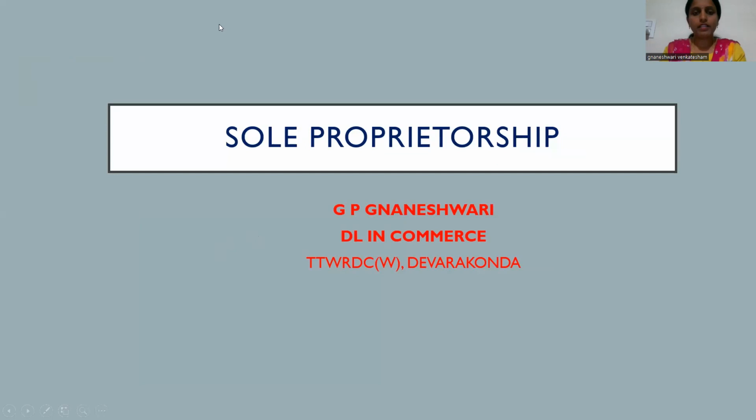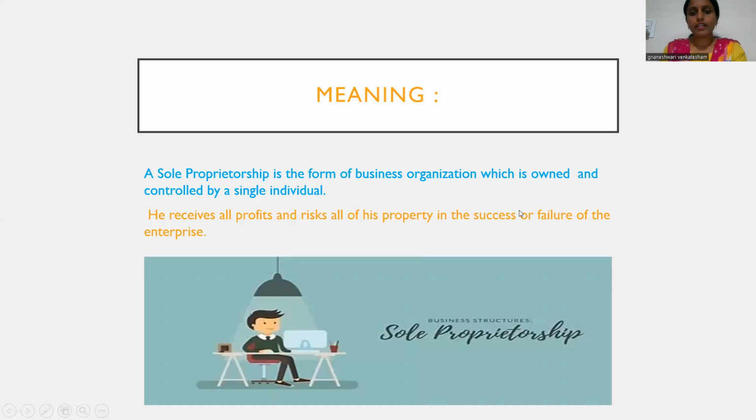See, as the name indicates, sole means single. Proprietorship means owner. So sole proprietorship is a form of business organization where one individual owns the business. He controls and manages the entire business. The person who is the owner takes all the risks of the business, and he enjoys the profits of the business.